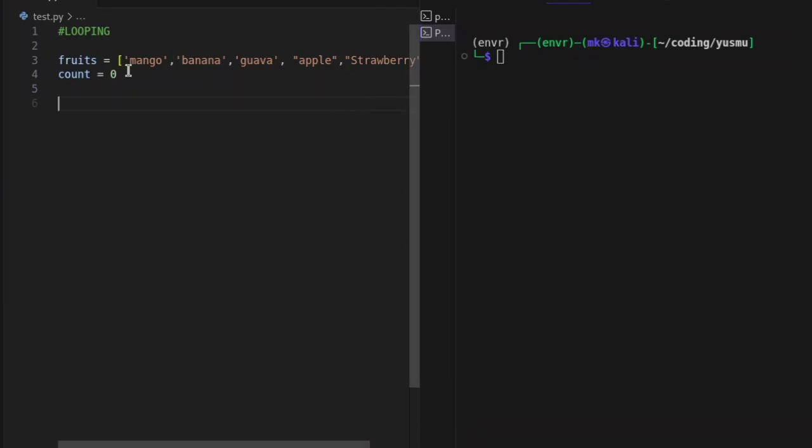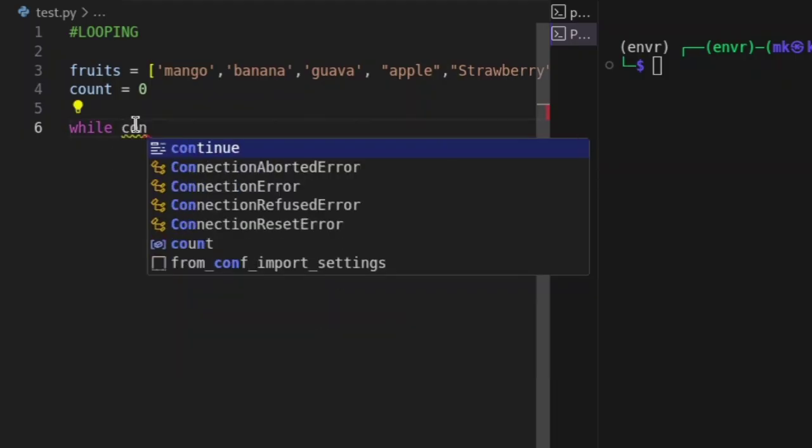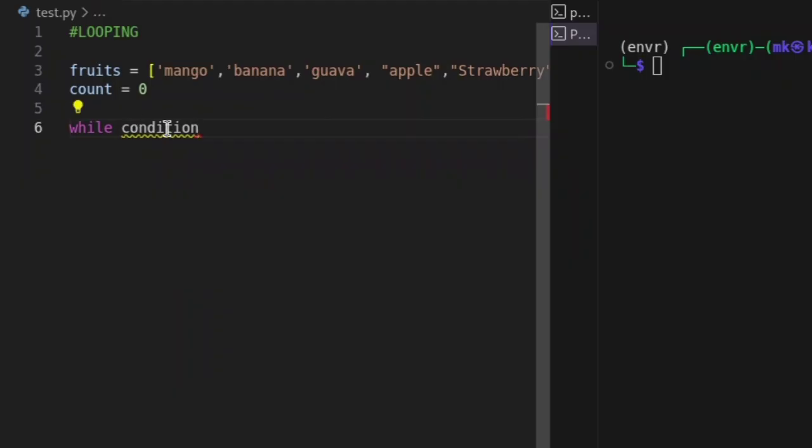If you notice here, we created a variable called count. So I'm going to create a while loop. We're going to start with the while keyword. When you write this while keyword, in front of it, you're going to put your condition. This condition must be true. If the condition is true, then whatever is below this while loop is going to continue running until this condition becomes false. But if the condition is false, then it's not going to run.